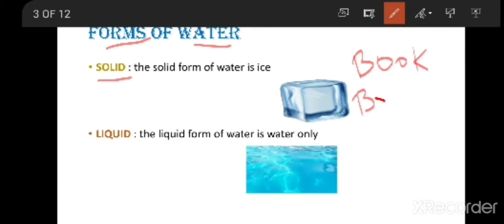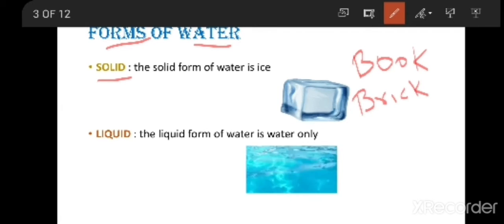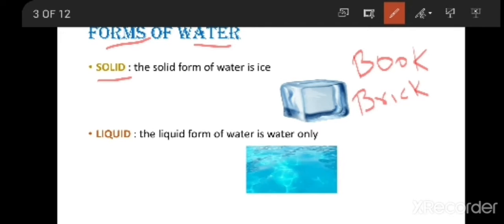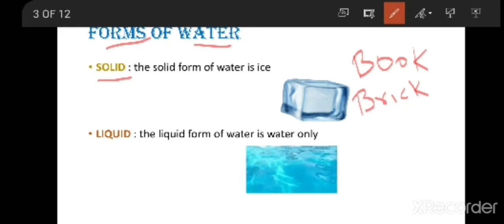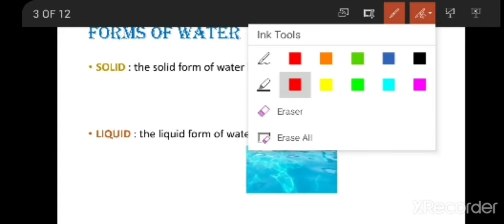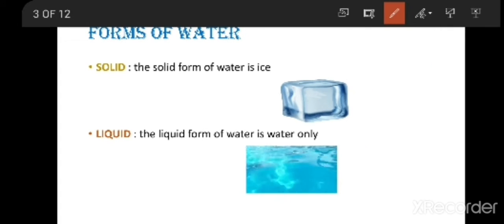If you take a brick, a brick is also a hard substance which has a very definite shape, a very proper shape, and it will be hard. So all those substances we call solids. Now the solid form of water is ice. Ice has a definite shape and it is hard.